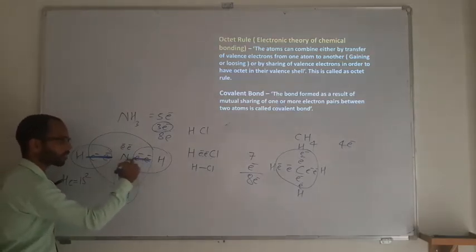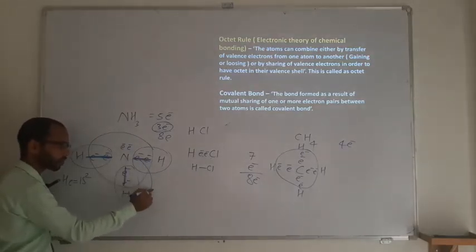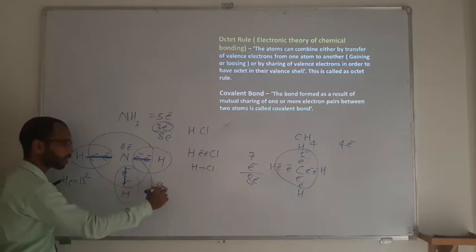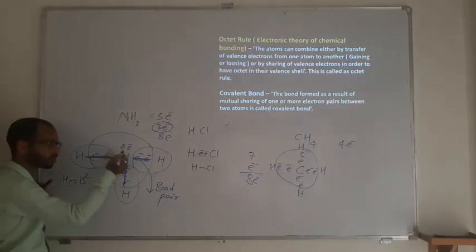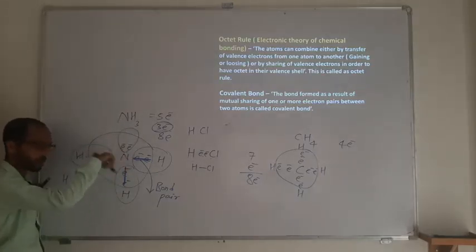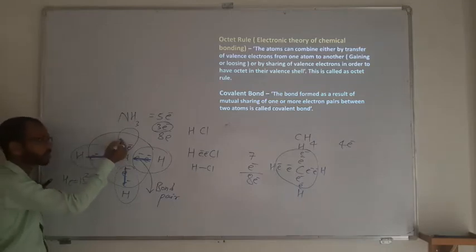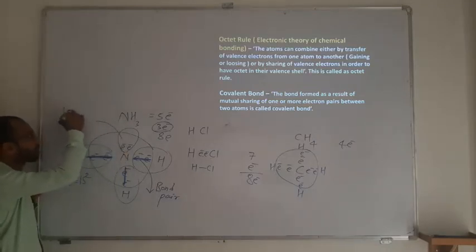The electrons which are present in the bond are called the bond pair. And as you can see here, the 2 electrons which are there are unshared, and the unshared electron pair is called a lone pair.